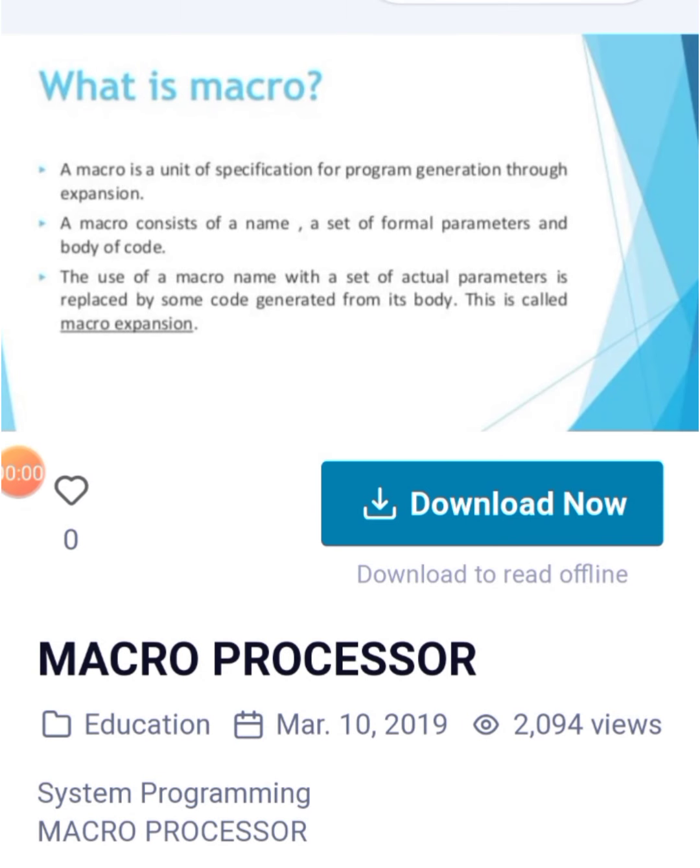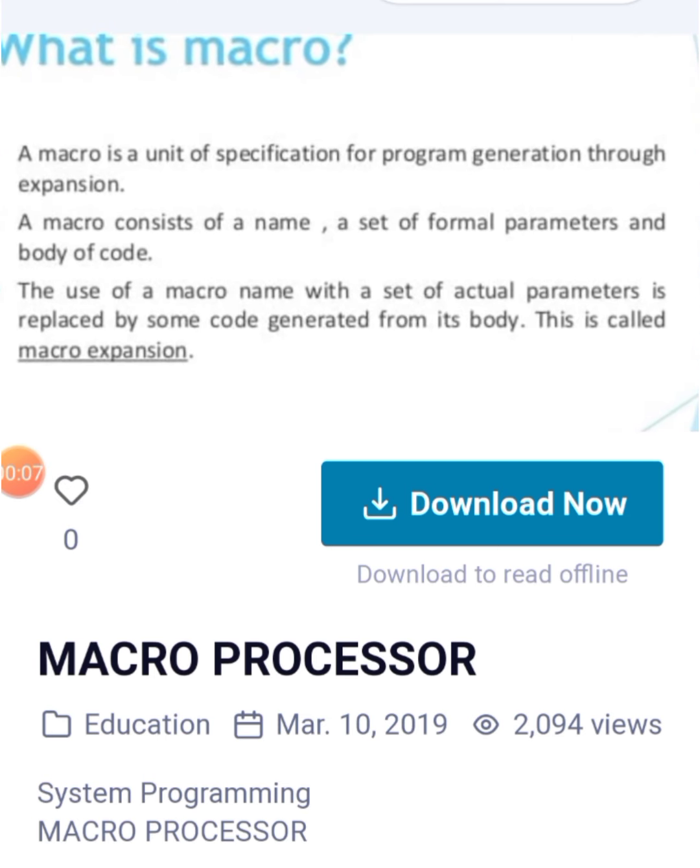Next, 10 marks question: Explain the macro concept. What is a macro? A macro is a unit of specification for program generation through expansion. A macro consists of a name, a set of formal parameters and a body of code. The use of a macro name with a set of actual parameters is replaced by code generated from its body. This is called macro expansion.